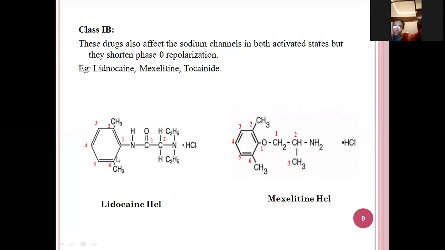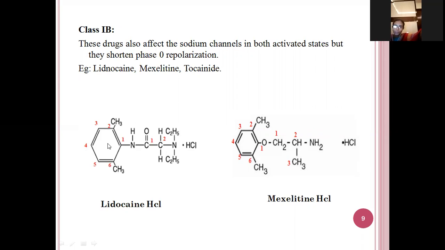The first drug is lidocaine hydrochloride. If you see the structure here, this is the phenyl. In the second and the sixth position, two methyl groups are attached, and this is the amine group. And here, 1, 2, two carbon atoms means ethyl. For this ethyl, two ethyl groups are there. So a diethyl amino group is attached, and it is a hydrochloric acid.